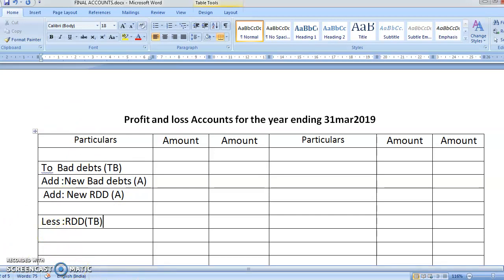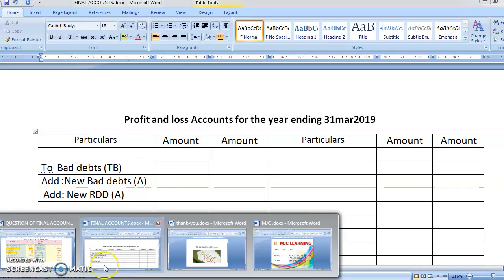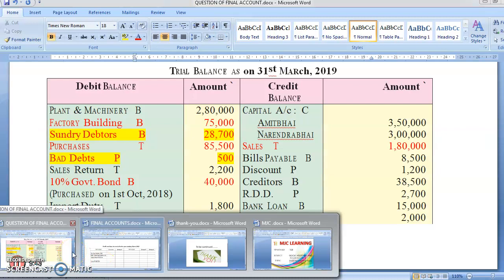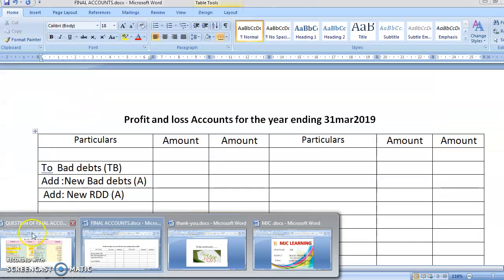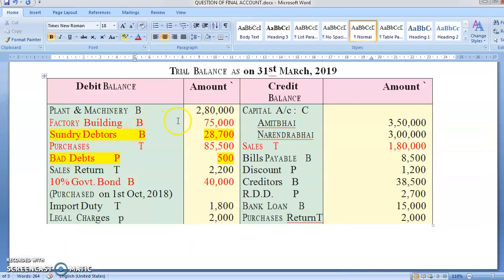Okay. Now let's start posting it. Students, I have already told you, posting also has marks. Every correct posting is going to give you half a mark in the examination. Remember it. Now plant and machinery. See, plant and machinery is 2,80,000. Am I correct? So plant and machinery, factory building and this debtors, all three are which item?